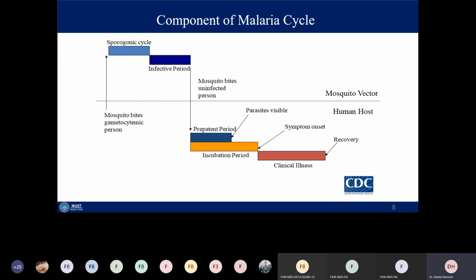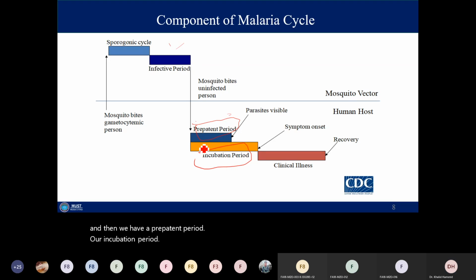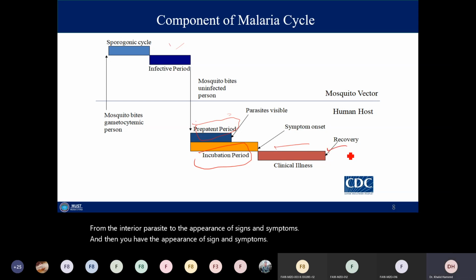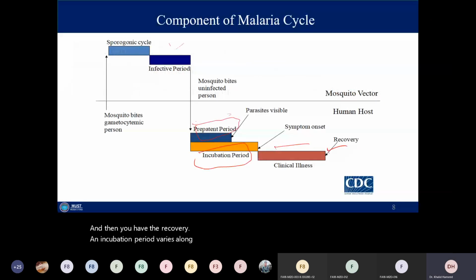So that is once again the components of the malarial cycle: you have the sporogonic cycle, and then an infective period, the period in which the person is being infected by the mosquito, and then a pre-patent period or incubation period. Incubation period is the time from the entry of the parasite to the appearance of signs and symptoms. And then you have the recovery. The incubation period varies with the species, so it's between 7 to 12 days, and hopefully there will be a slide that tells you.